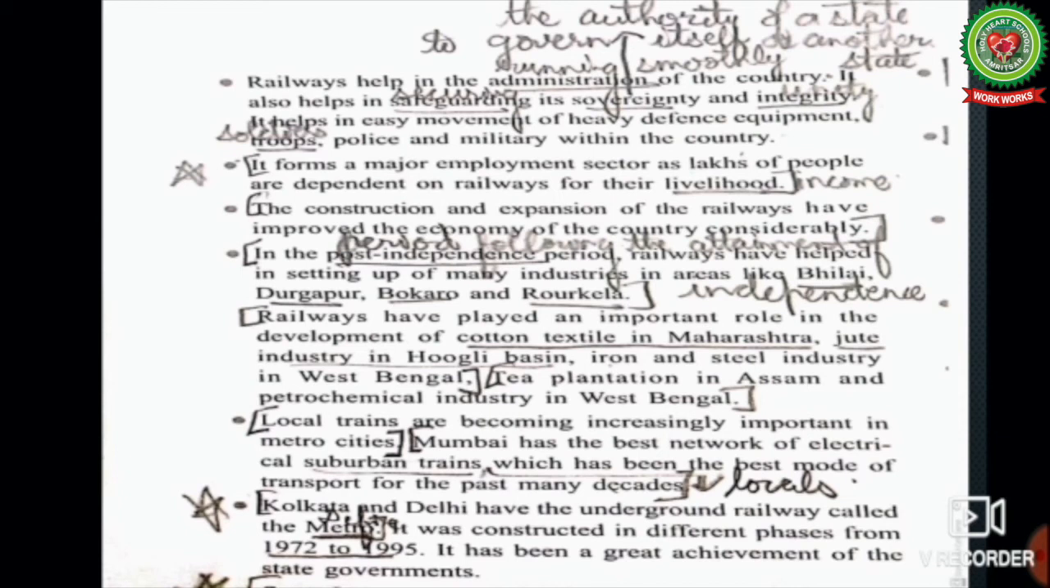Mumbai has the best network of electrical suburban trains, that is, the local trains, which has been the best mode of transport for the past many decades. Kolkata and Delhi have the underground railways called metro. So, what are metro? The underground railways. It was constructed in different phases from 1972 to 1995. It has been a great achievement to the state governments.